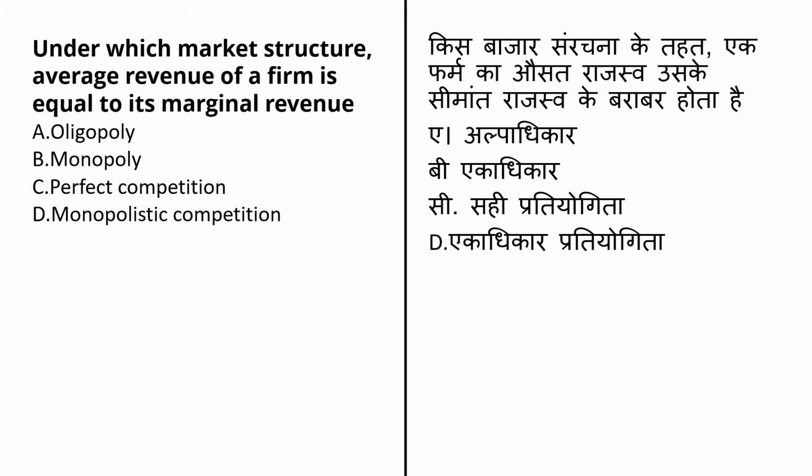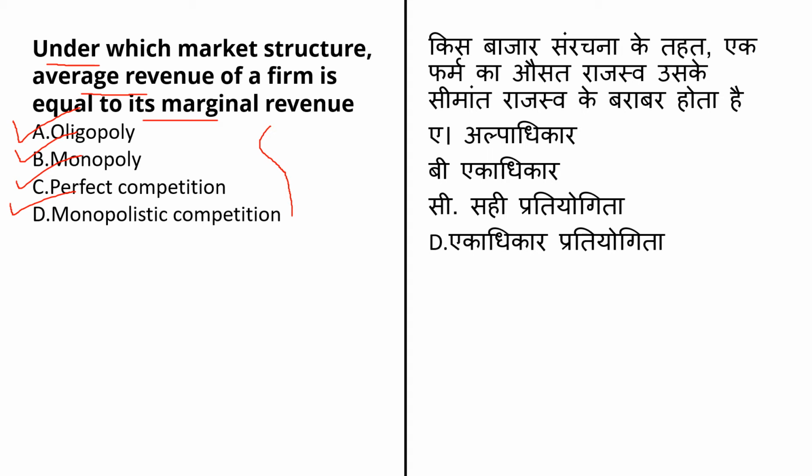The next question here is: under which market structure is the average revenue of the firm equal to the marginal revenue? The options given are oligopoly, second option is monopoly, third option is perfect competition, and last option is monopolistic competition. In my previous question, I have explained all the options, right?